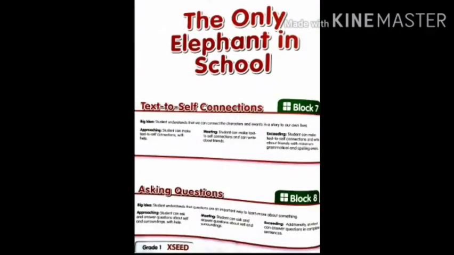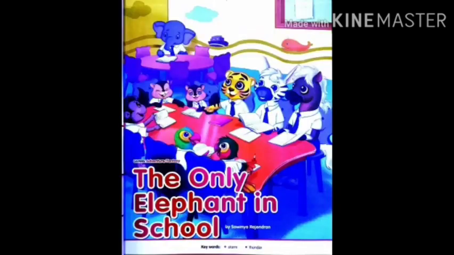The Only Elephant in School. So this is the title of our story. Title is the name given for a lesson. Okay, in this you can see there are many children. Can you see? But why is the title The Only Elephant in School? If you see the picture, you can find that among all there is only one elephant. Are there more elephants? No, it is single.